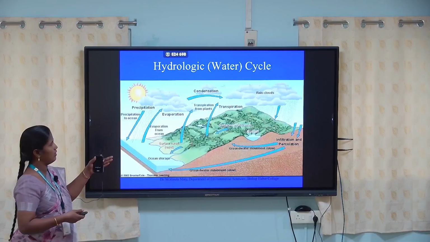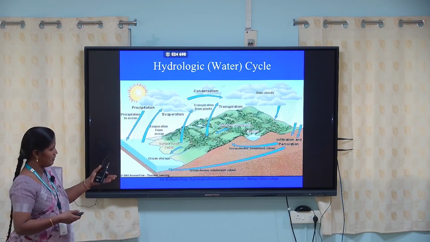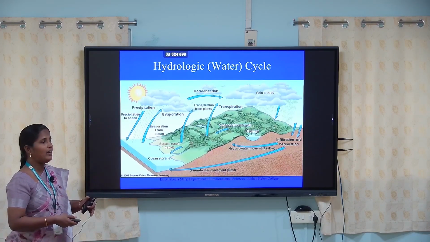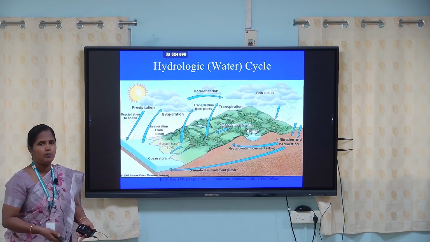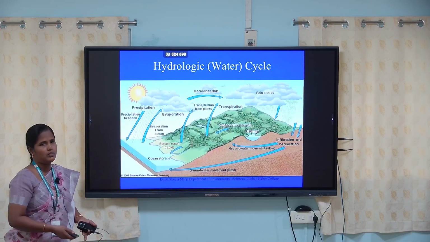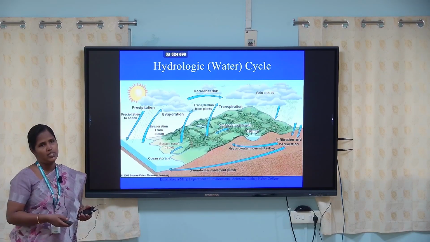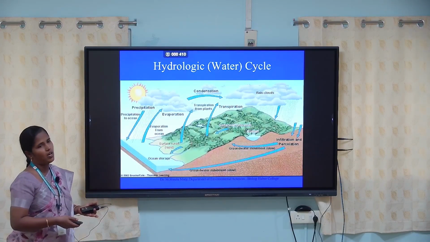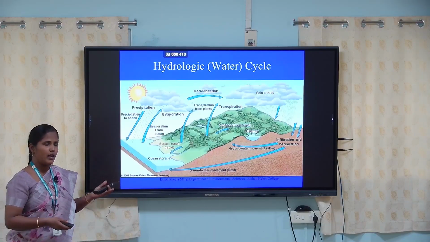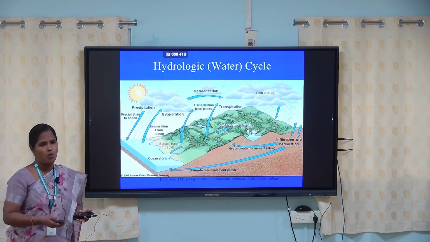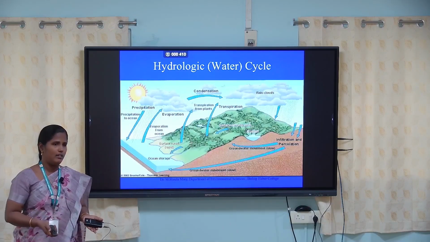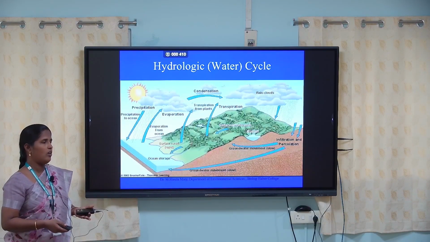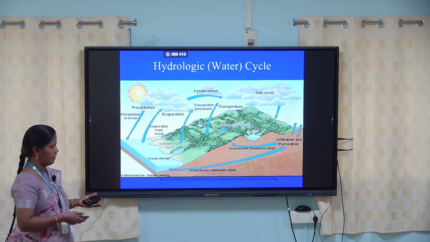That is the hydrological cycle. The water enters into the atmosphere, and again that water comes through rain to land or surface. That is called the hydrological cycle. If there are no plants in the environment, definitely the hydrological cycle will break. If the hydrological cycle breaks, there is no rainfall, so no water on earth, and we cannot survive. So plants are important biotic components in this cycle.